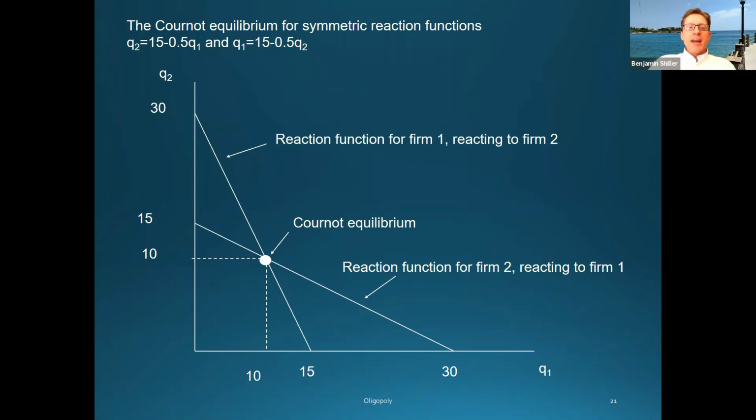So what do we need for a Nash equilibrium? Well, we need a point that falls on both firms' reaction functions. So each firm is happy producing the amount that it's producing given the amount produced by the other firm. And you can see that the only place that this occurs is at this point on the graph where the two reaction functions cross. So that is the Nash equilibrium that we're looking for.